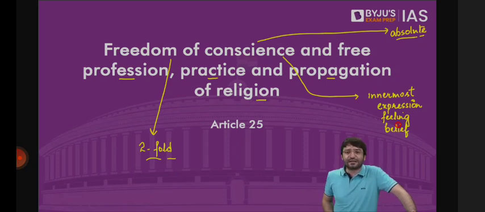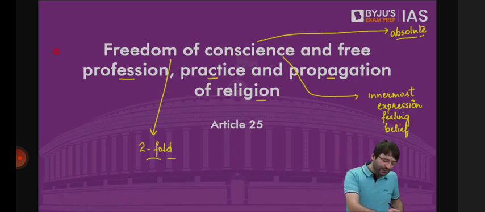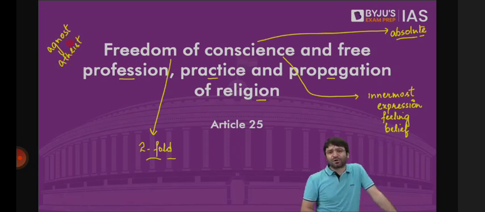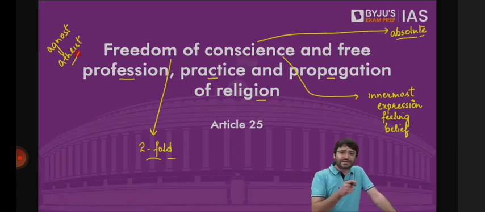What's the difference between the two? An agnostic is somebody who is not sure whether there is a God or not, and it doesn't really matter to this individual. But an atheist is sure that there is no God. So it's about surety. An atheist is somebody who knows, who has now understood that there is no God. The world was created because of natural processes. There is no such thing as religion or God.